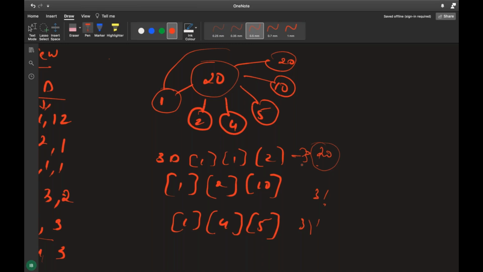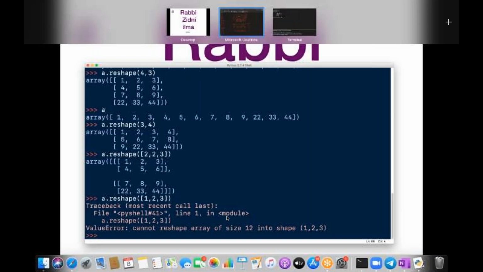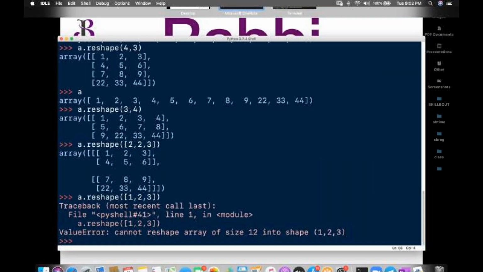Got it guys? And suppose you don't know the number, what reshape do you need to do? You know only two numbers. At that time, what will you do? I'll tell you what to do.